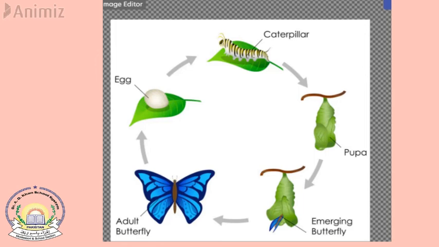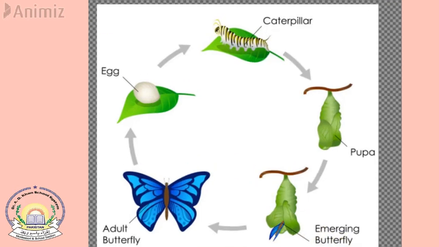So now you know that human beings and animals and every living thing goes through a life cycle. It goes through changes in life. So this is called a life cycle. Now you must have understood.